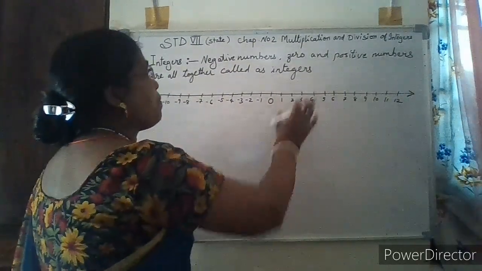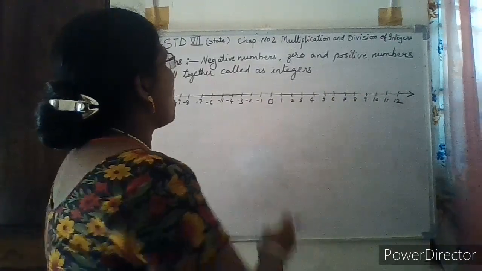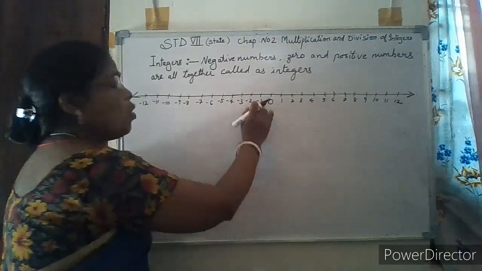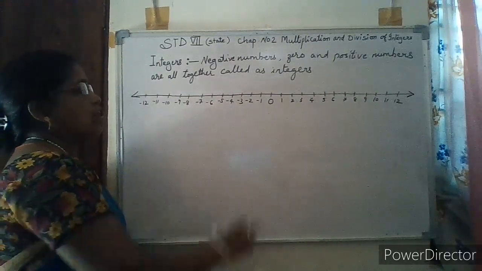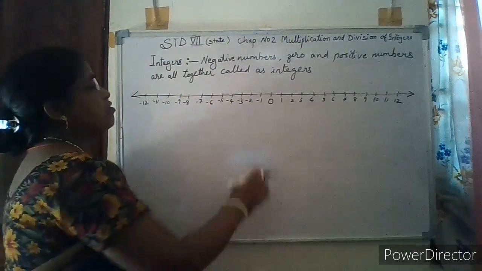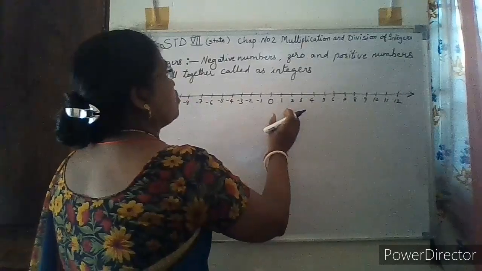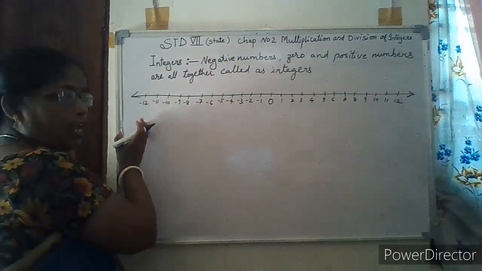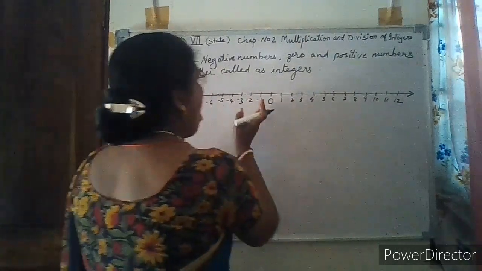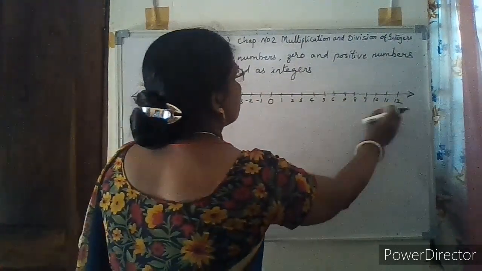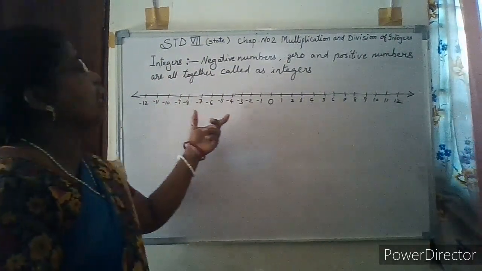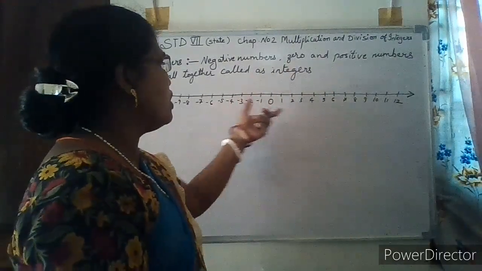That means when we compare 0 and negative numbers, 0 is greater than all the negative numbers. And 0 is smaller than all the positive numbers. So all the positive numbers are always greater than negative numbers, or all negative numbers are always smaller than all positive numbers. So this way we can learn comparison of integers.